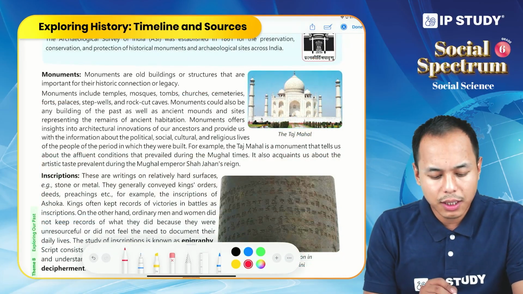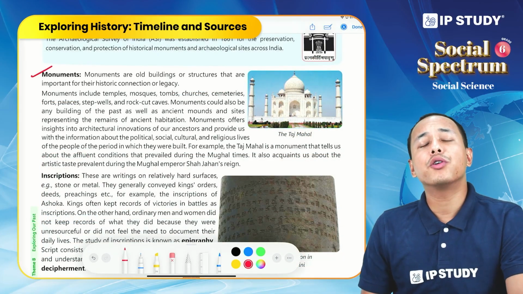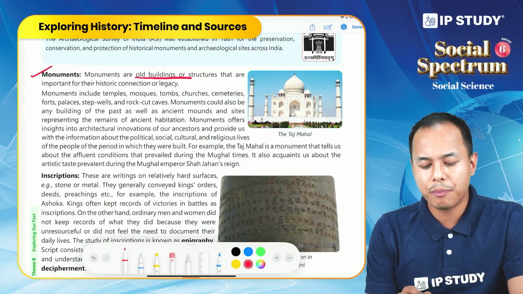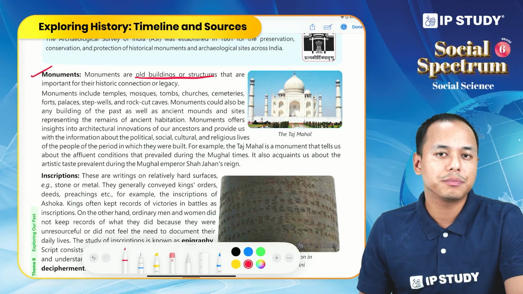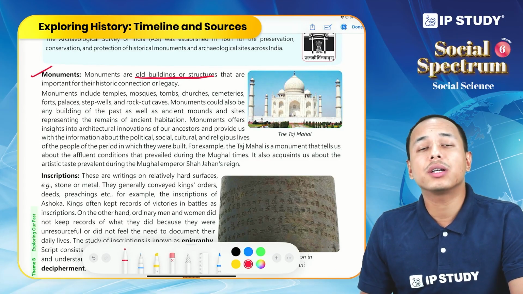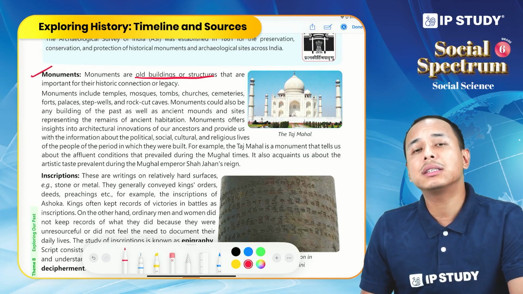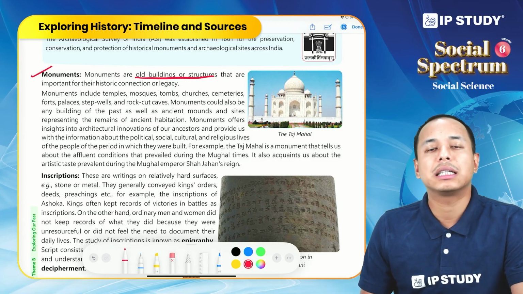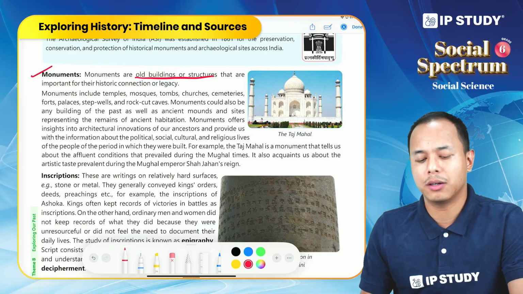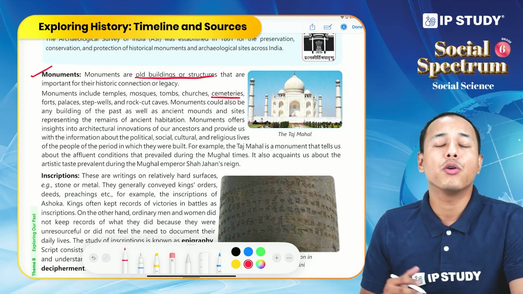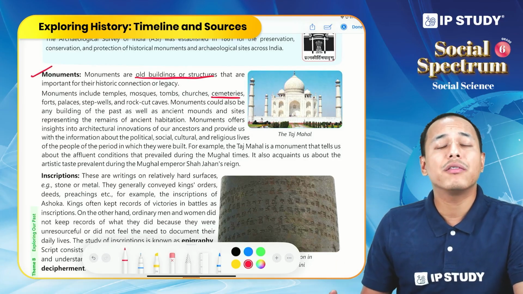Now comes the monument. Monuments refer to old buildings and structures that have some historical connection, importance, or legacy. Monuments include mosques, temples, churches, cemeteries, palaces, forts, and even caves.